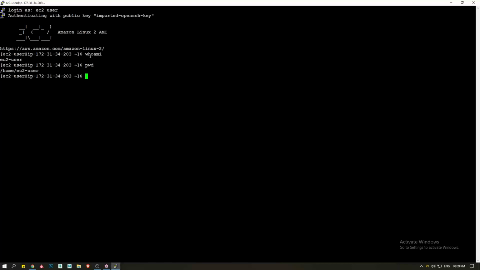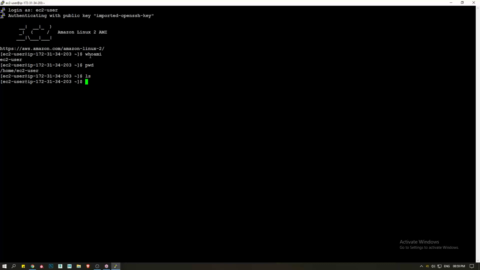Run pwd. Pwd stands for present working directory. I will explain about the folder structure also. Like in Windows, we do have C drive, D drive, right? In the same way, here also some folders we have. I will explain them. And can you run the ls command? The ls command will show you what is in your current folder, what are the folders you have.